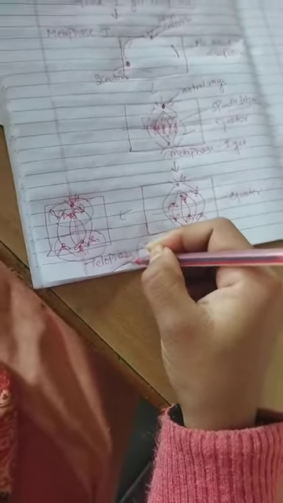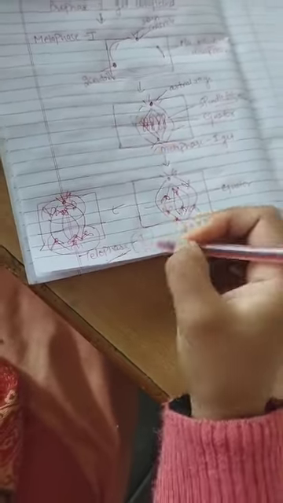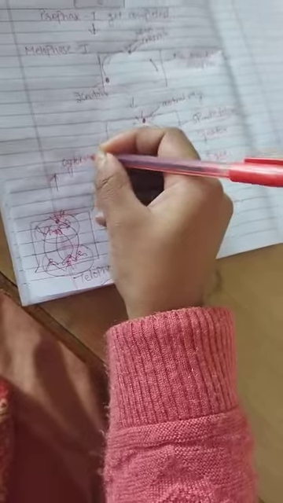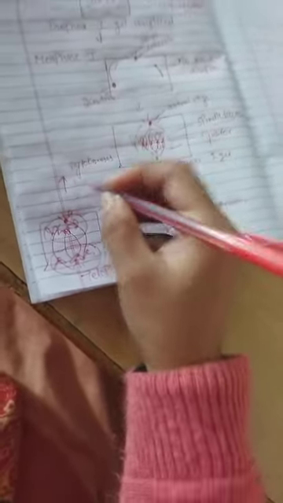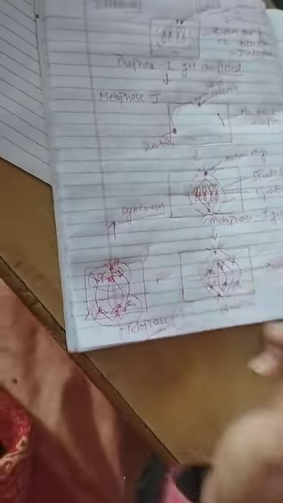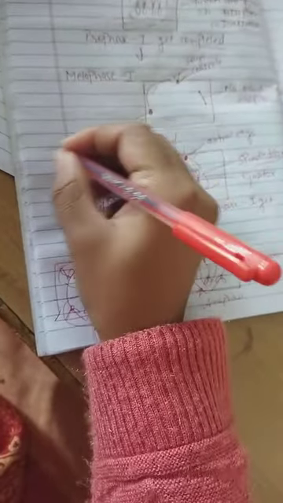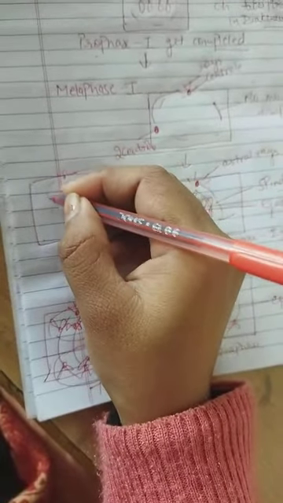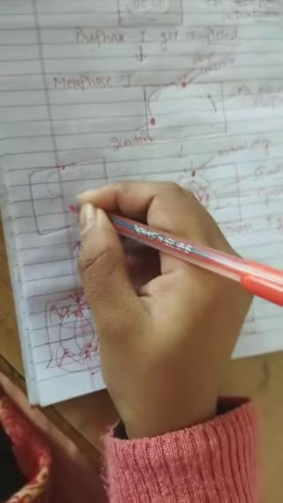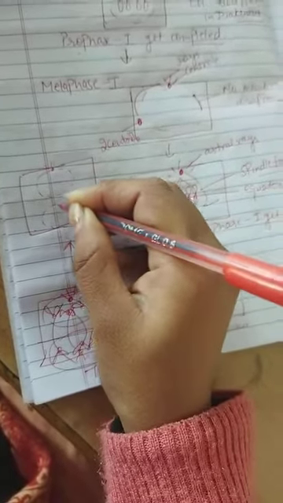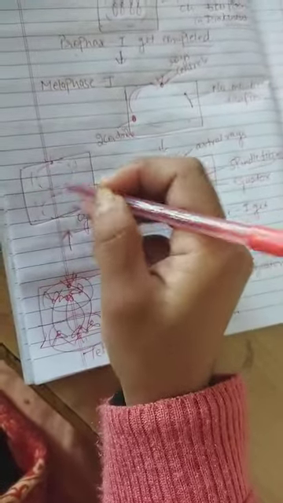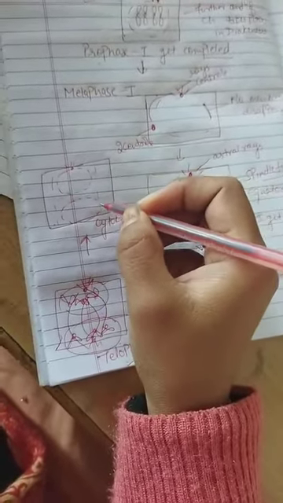After completion of telophase stage of karyokinesis, the cell enters into cytokinesis stage. In cytokinesis stage, what will happen? Division of cytoplasm takes place. Considering the cell which divided in telophase stage, the nuclear membrane starts appearing around these chromosomes. How will the cytoplasm divide?